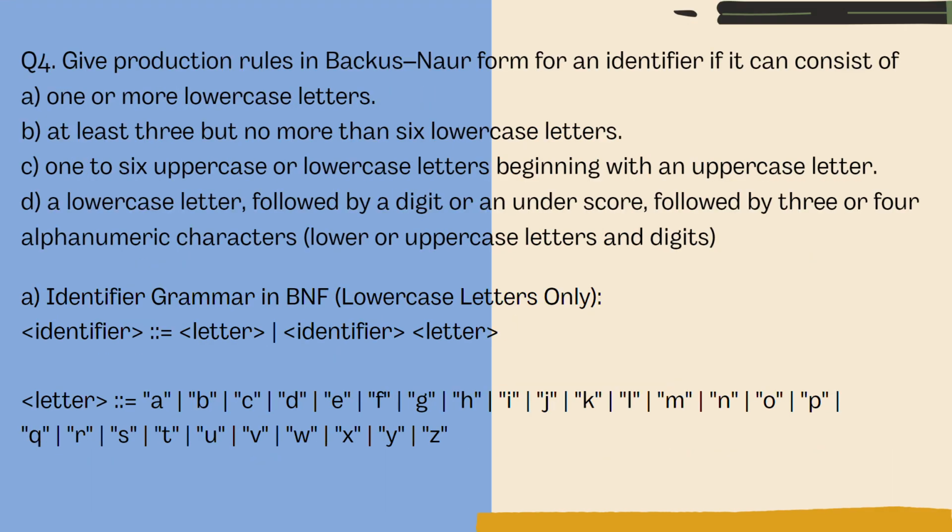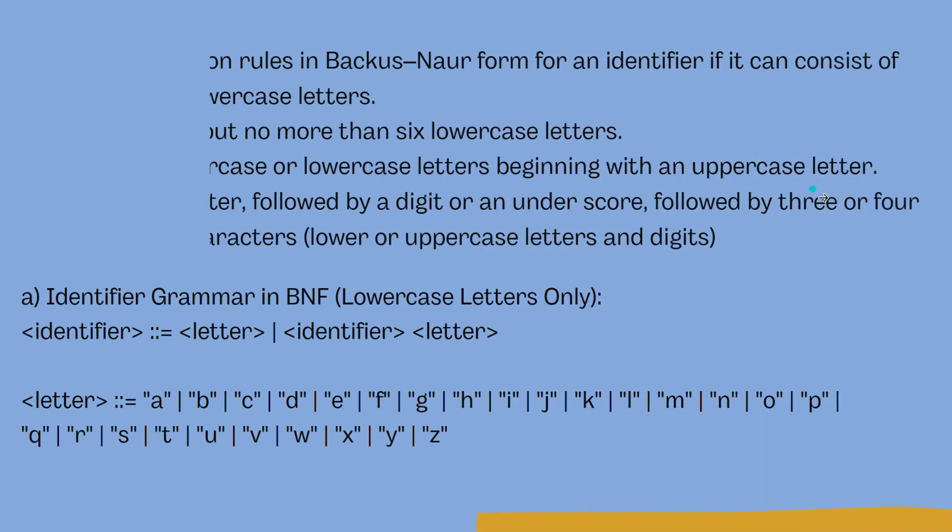Then again we have the question that says 1 to 6 uppercase or lowercase letters beginning with an uppercase letter. We give the answer as identifier given as UC. UC is for uppercase letter, separated by uppercase letter and letter, separated by uppercase letter followed by two letters, again separated by uppercase letter and three letters, again separated by uppercase letter and four letters, again separated by uppercase letter and five letters.